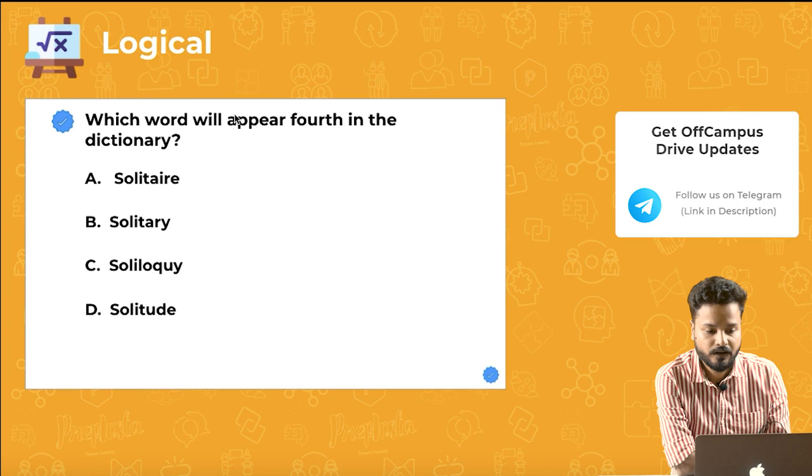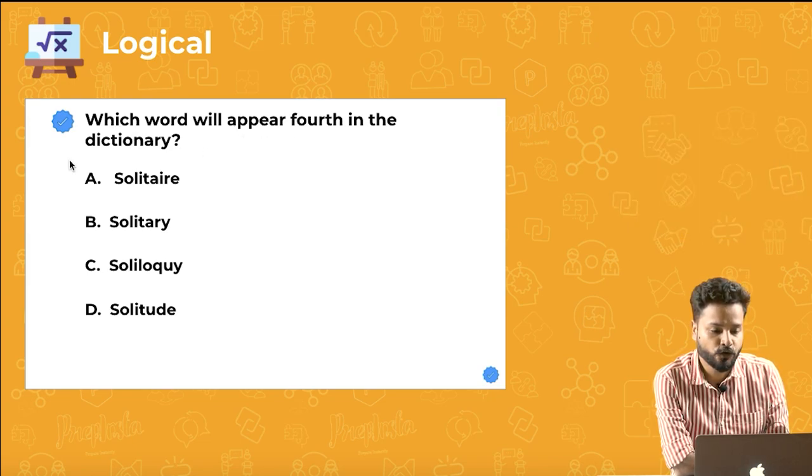Alright guys, so we have to find which word will appear fourth in the dictionary.